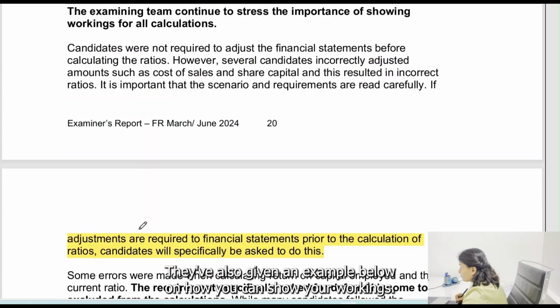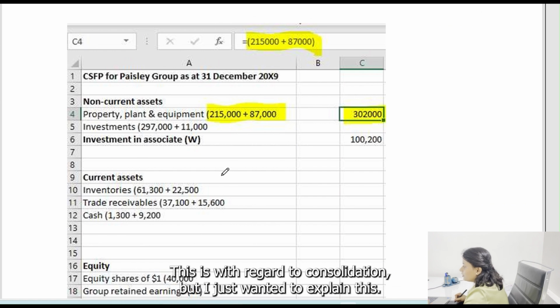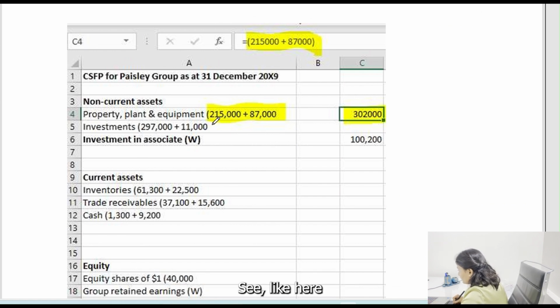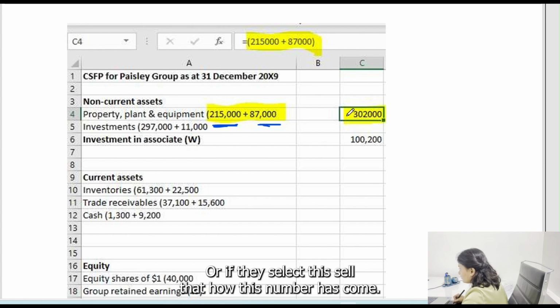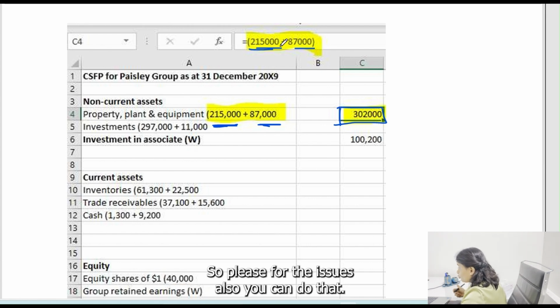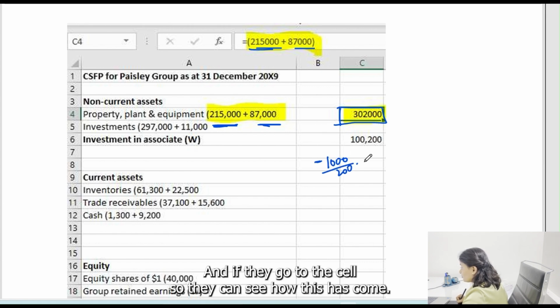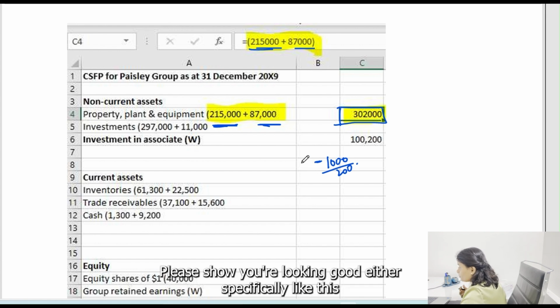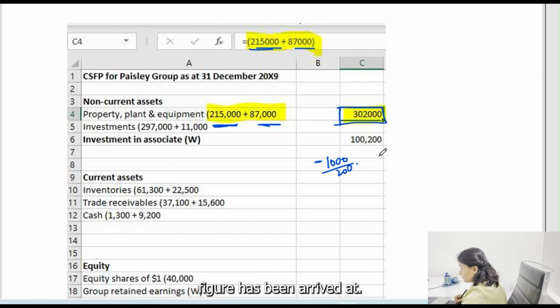They have also given an example below on how you can show your workings. This is with regard to consolidation, but I just wanted to explain this. See, here they have shown which two figures they are adding to get the final figure. If they select this cell, they can see how this number has come, that these two figures have been keyed in. They have typed this figure. So for ratios also you can do that. You can do 1000 divided by 200, and if they go to this cell, they can see how this has come. Please show your working notes either specifically like this, or so that when they go to the cell, they should be able to see how this figure has been arrived at.